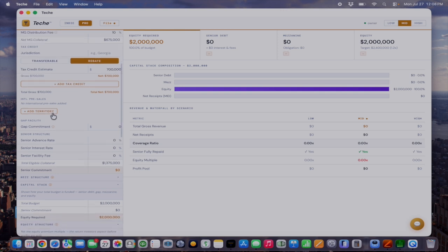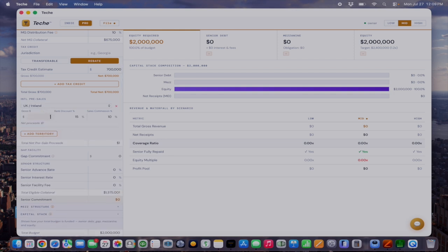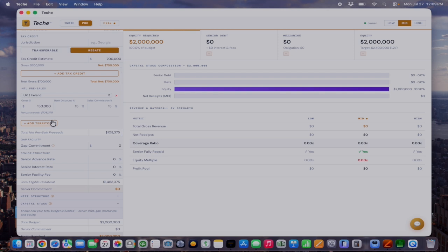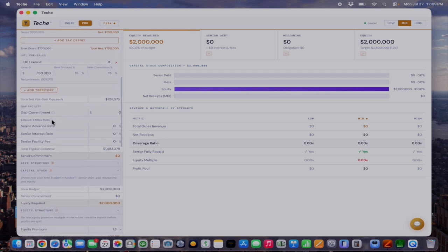You can also add pre-sales. Let's say we've sold the UK at $150,000. And we automatically have a bank discount default at 15 or sales agent commission at 10. And these fields are changeable, so maybe you can say this is 15. You can also add additional pre-sales to add in any sold territories.